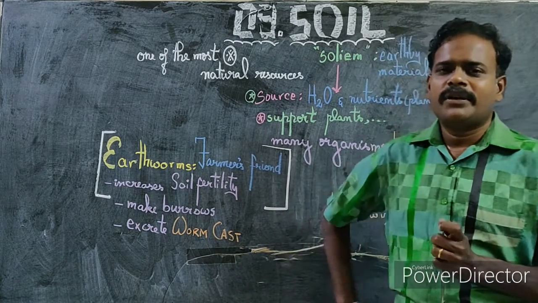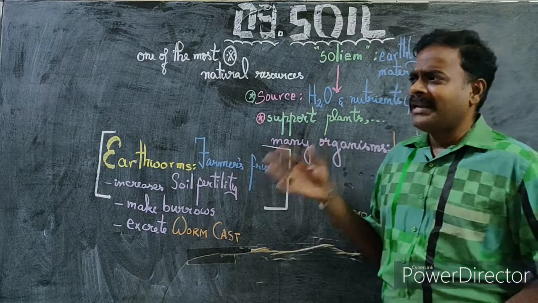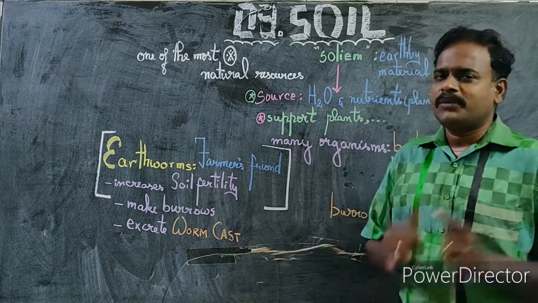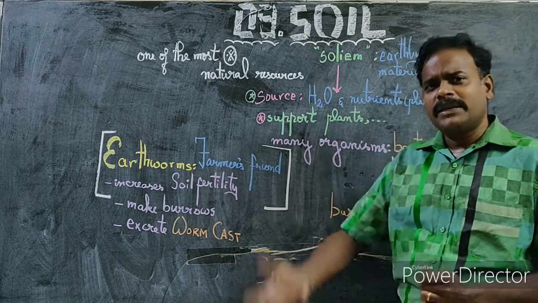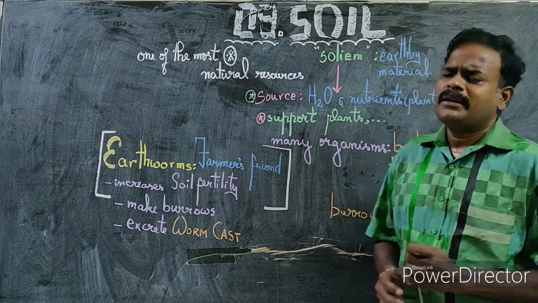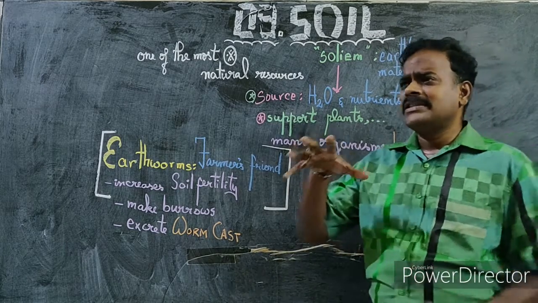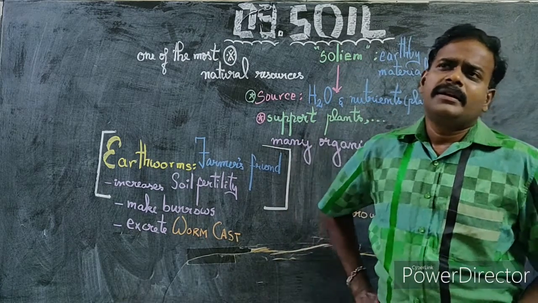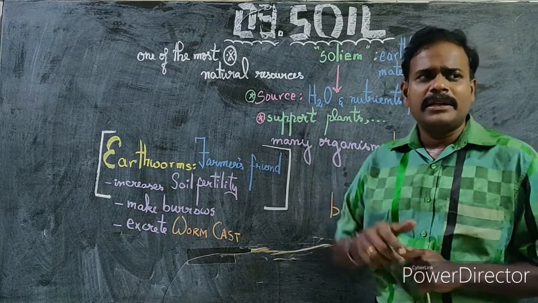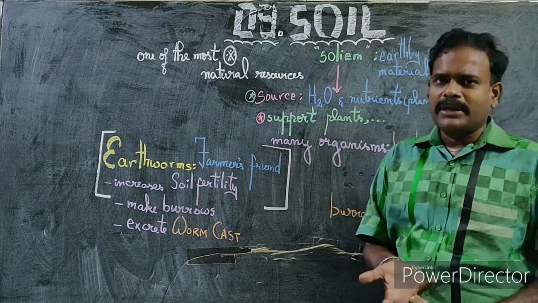aeration for the soil, so that plant roots can respire. First point: you may know that the leaves respire. Apart from leaves, even the roots respire. If the soil is intact and there is no space in the soil, no aeration will be found in the soil, and in that case the roots cannot respire.